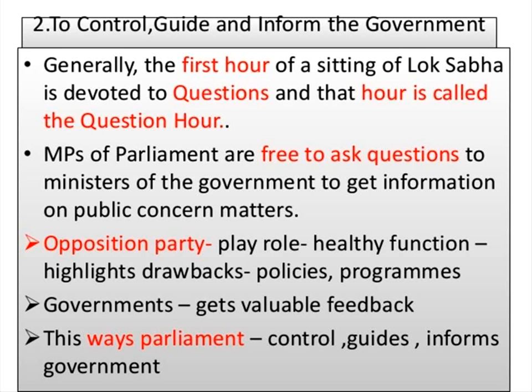If they are going for a coalition government, they will always consider the opposition party well. If they have the majority in the parliament and nobody can question it, they can pass the law. This way Parliament controls, guides and informs the government.